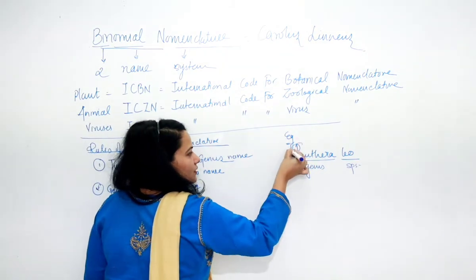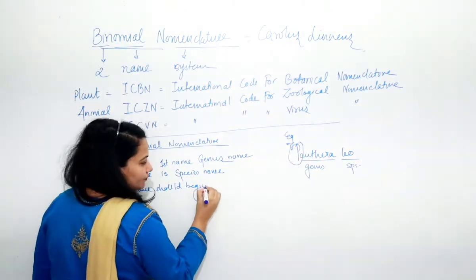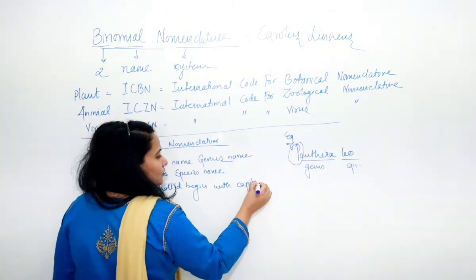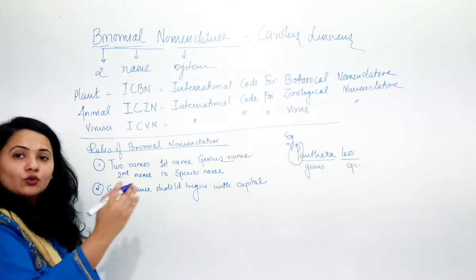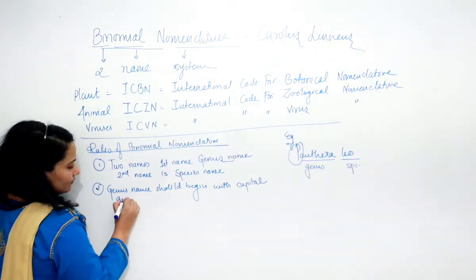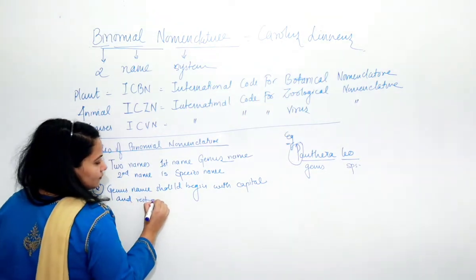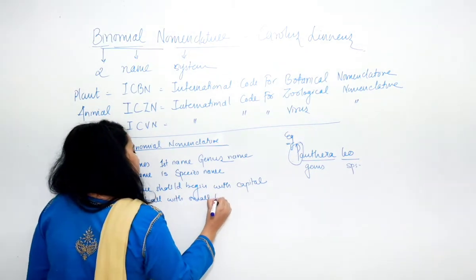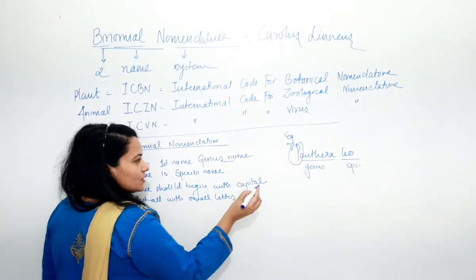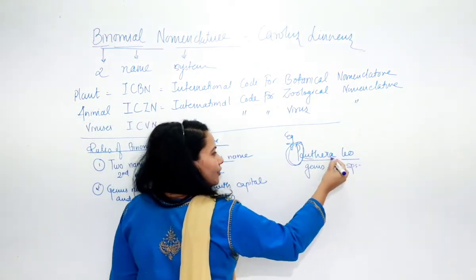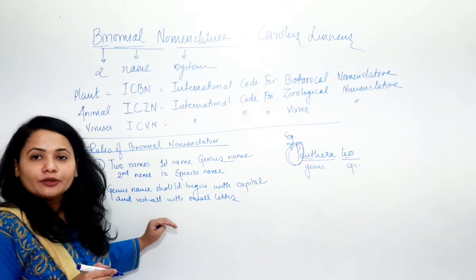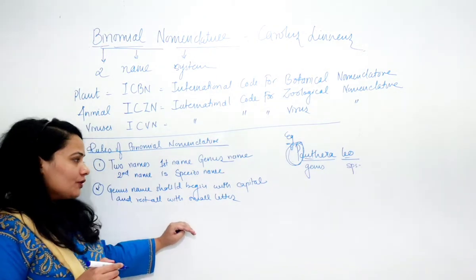You can see this, P is written capital, and the rest is all in small letters. So only the genus name should begin with the capital letter.